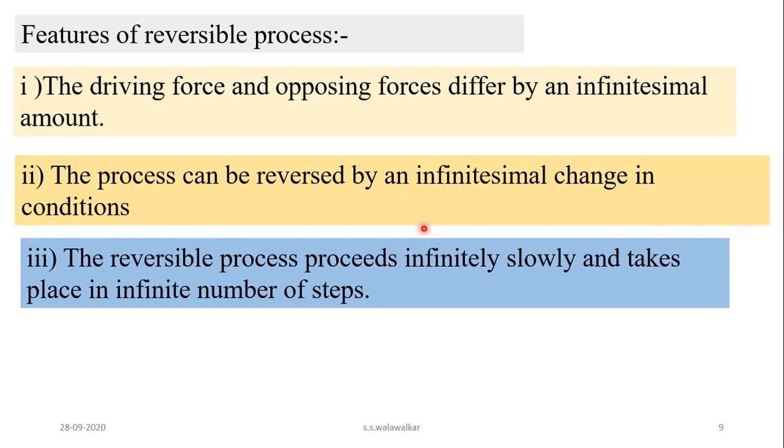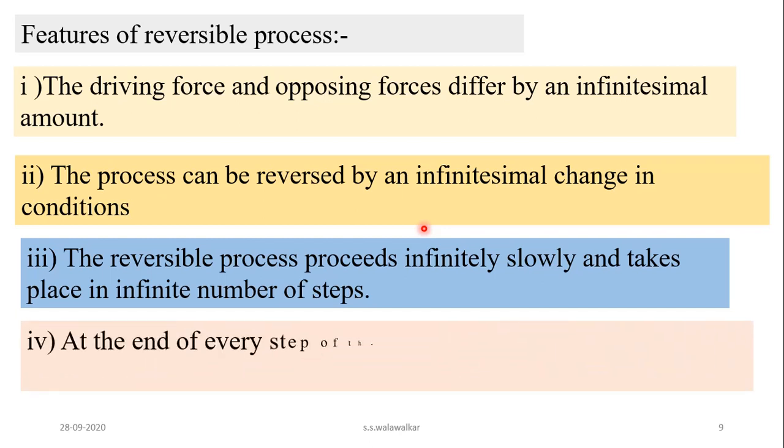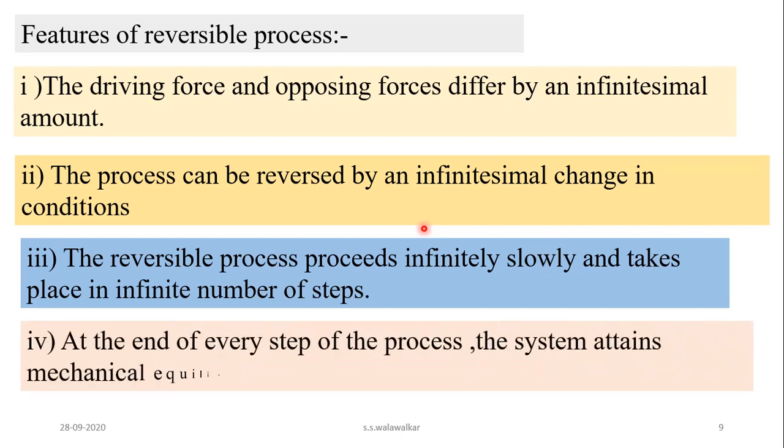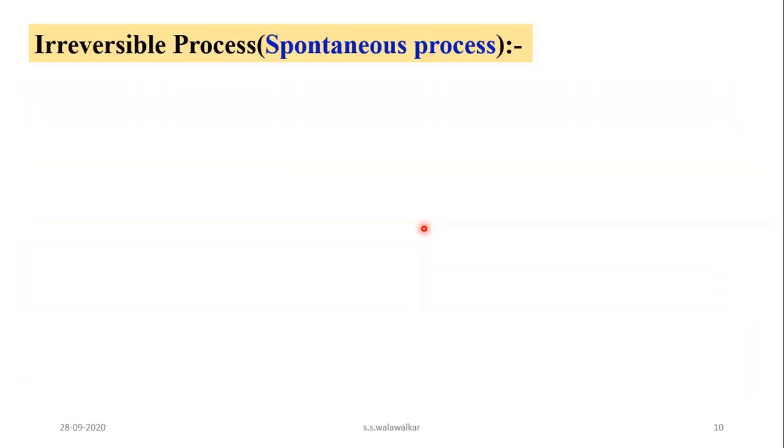That is one of the most important features of a reversible process. And at the end of every step of the process, the system attains mechanical equilibrium with the surrounding. So these are the features of a reversible process.